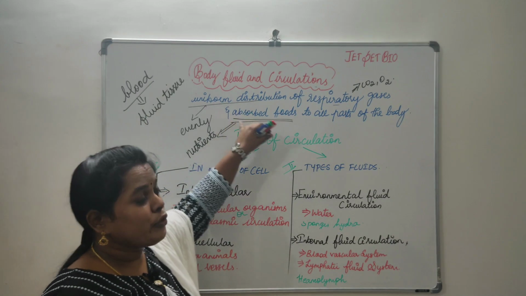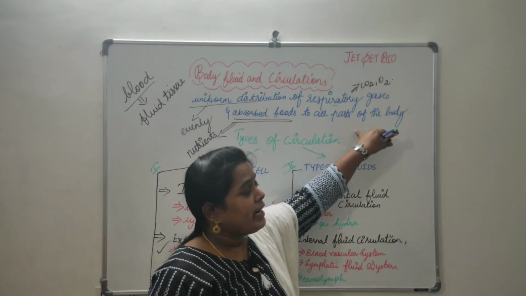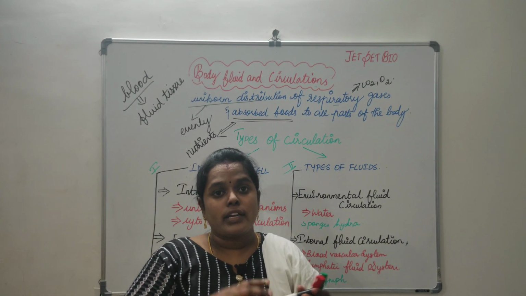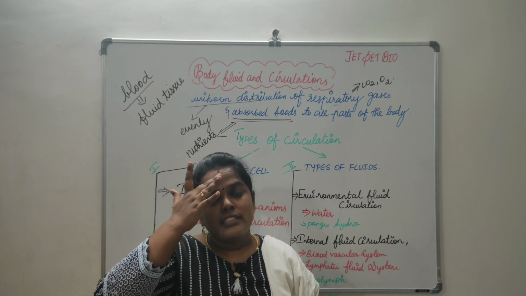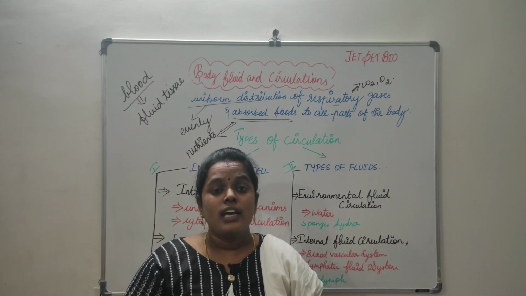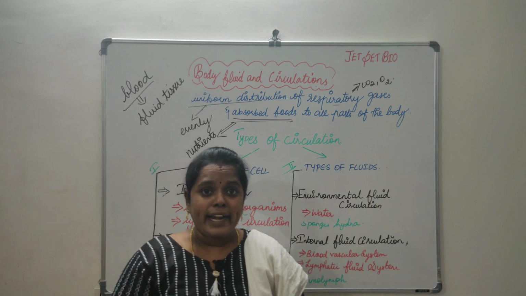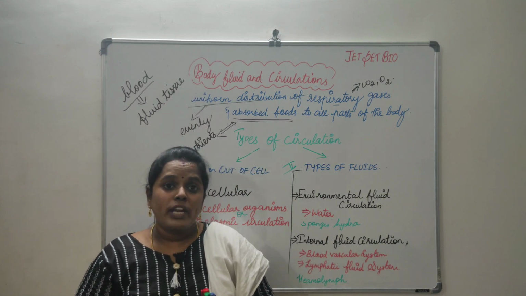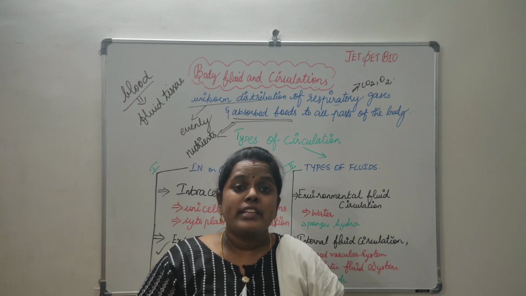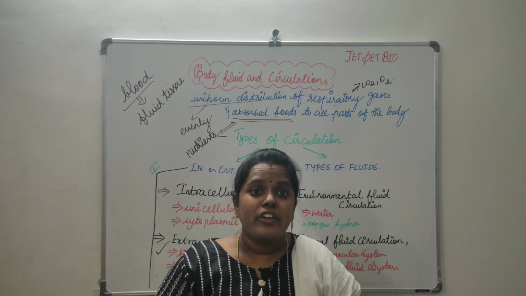That is, uniform distribution of respiratory gases as well as nutrients. Each and every process is doing some metabolic activities, right? While doing those activities, they will be producing some sort of waste as well.